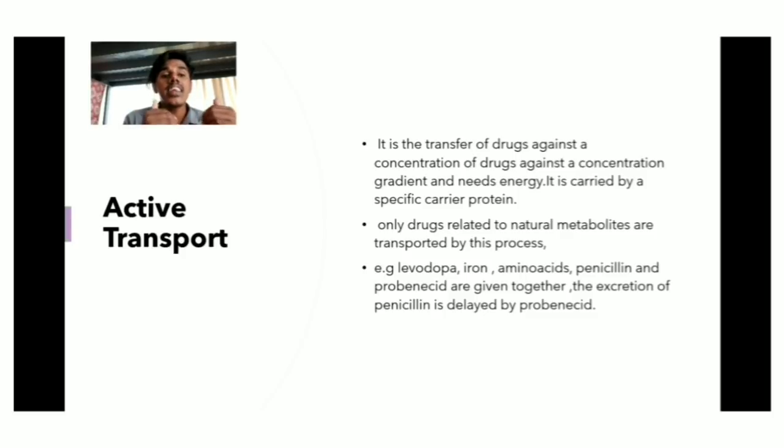Only drugs related to natural metabolites are transported by this process. Examples: levodopa, iron, amino acids. Penicillin and probenecid are given together, as the excretion of penicillin is delayed by probenecid.